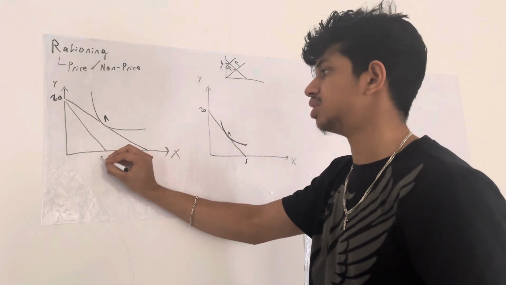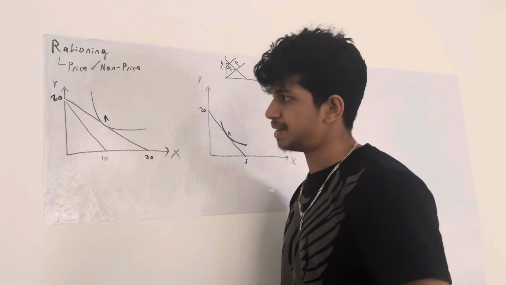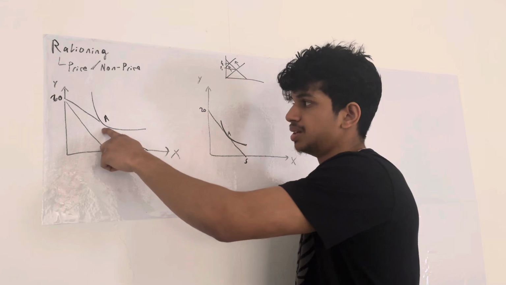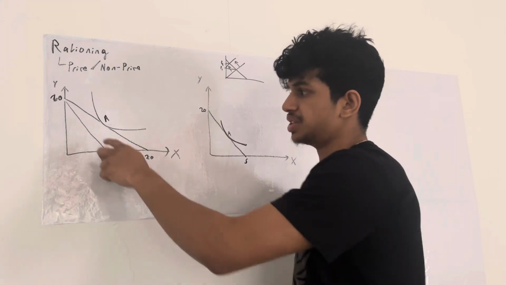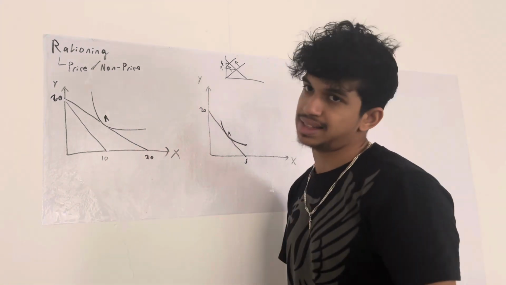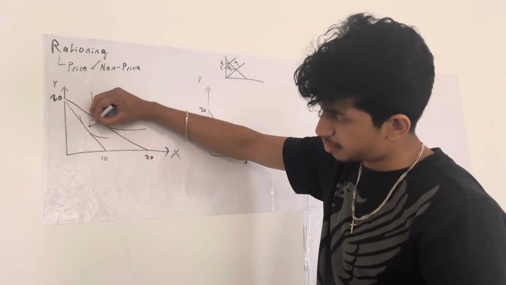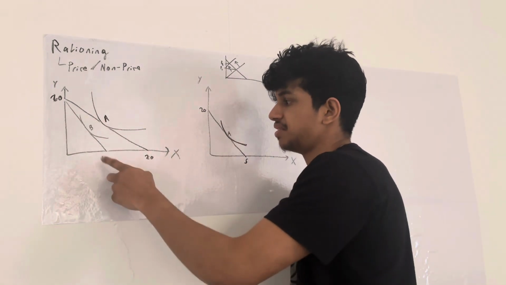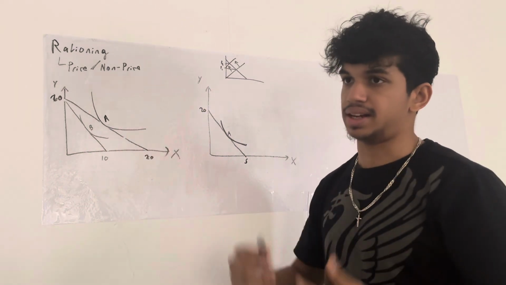And that goes to 10. Oh, would you look at that? This is bad. Why is this bad? Because we can consume at point A. We can consume this quantity of X for this quantity of Y. But when we get dropped to 10, that means we get less of good X and less of good Y because we're at the bottom left. Meaning it's going to be looking like this now. Point B, a new indifference curve. We're going to be consuming less of Y and less of X when we have the income to afford it, which is of course not good.